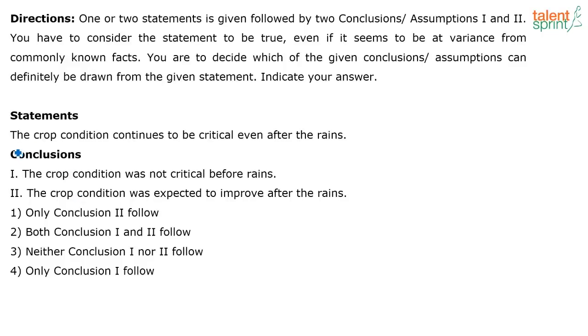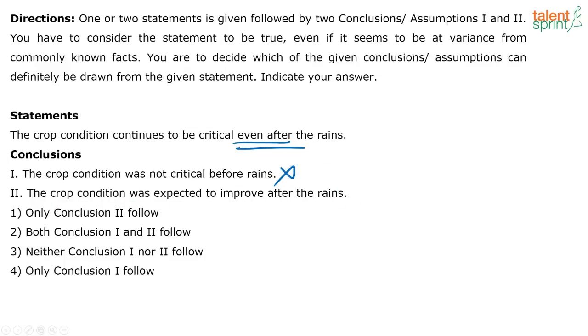Next one. The crop condition continues to be critical even after the rains. So this is a very important part here in the statement. What is the conclusion? The crop condition was not critical before the rains. The crop condition was expected to improve after the rains. This conclusion doesn't seem to be true.